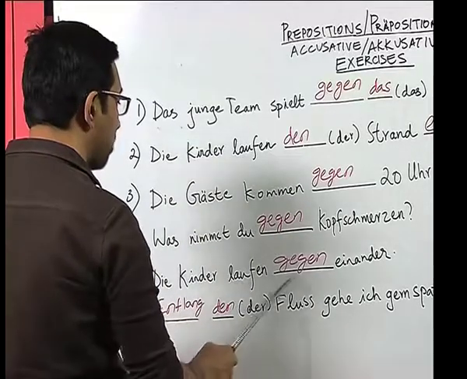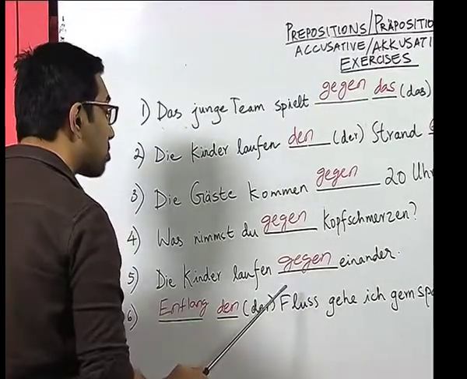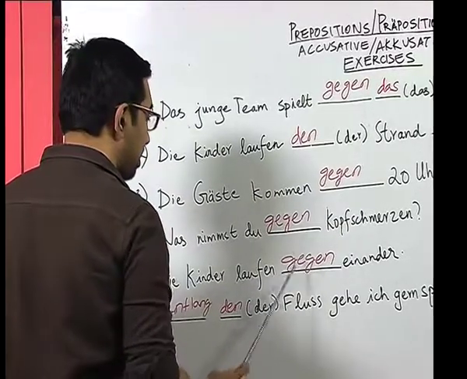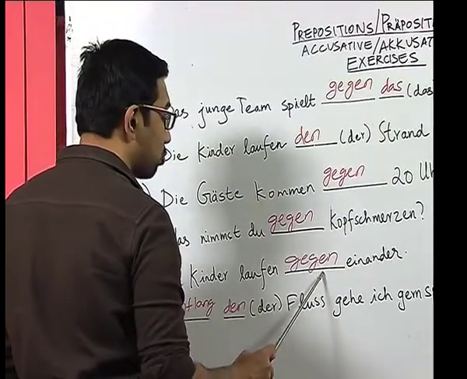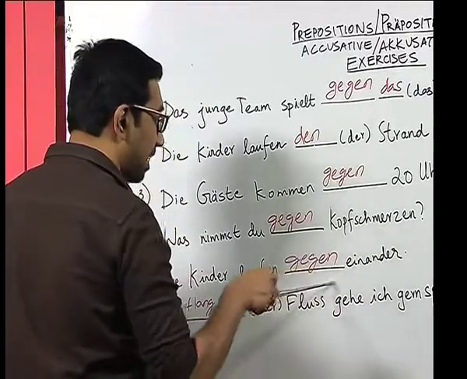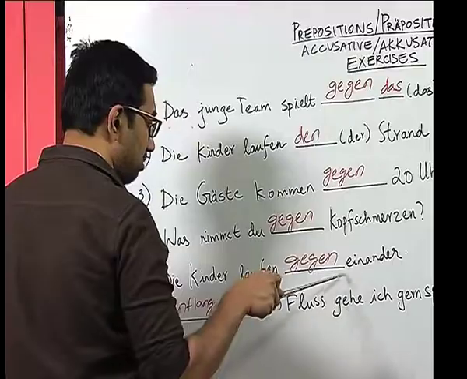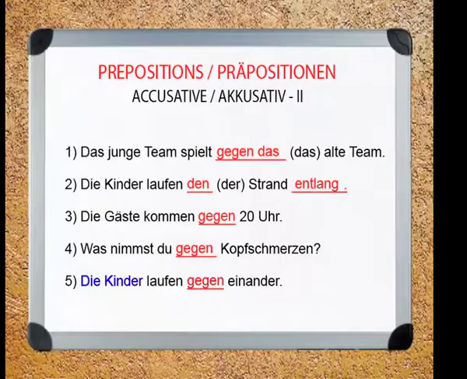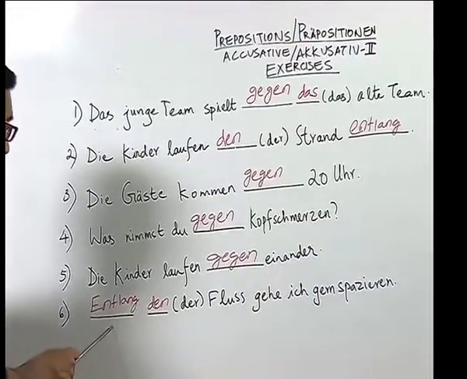Die Kinder laufen gegeneinander. Here also the student correctly identified that the preposition gegen should be used, against, along with the word einander, which means each other, which one can put together, which means the children are running against each other. Now, in the last sentence also the student correctly wrote the answers.